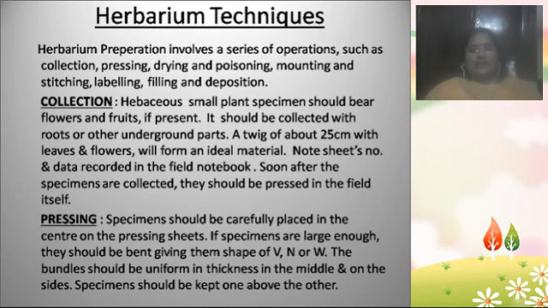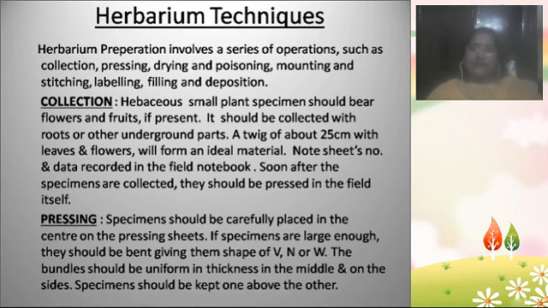First one is collection. So we need to collect the plants. That collection could be in our surroundings, or in a specific area, 1,000 kilometers or 10,000 kilometers away from you, or lakhs of kilometers away. That depends on the person's interest, on which plant he or she needs to collect. We also should have an idea of which plant we need to collect and what we are going to study. What type of plants we need to collect, in which family, and which exact plant.